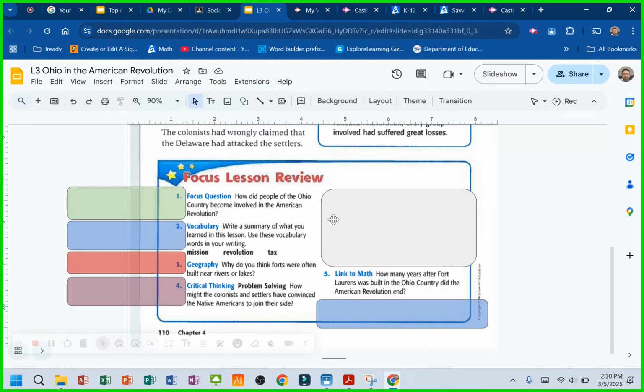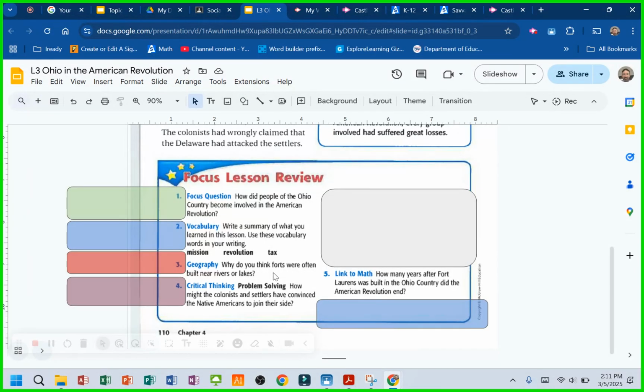How did the people of Ohio country become involved in the American Revolution? Was the Ohio country at the time considered part of the 13 original colonies? No. Write a summary of what you learned in this lesson. Use these vocabulary words in your writing. You can actually make this a little bigger somewhere to make that easier. Mission, revolution, and tax. You could also try to structure your summary in the cause and effect format.